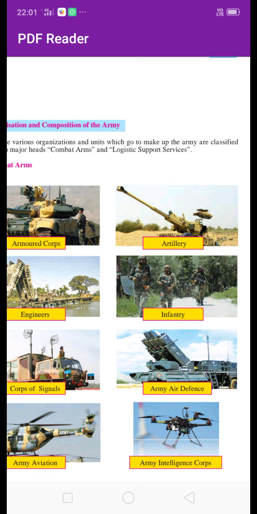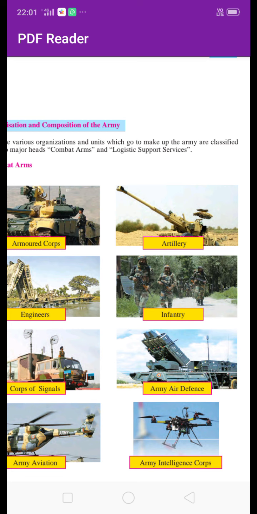Then next is army aviation. Aviation means the art and science of making flying aircraft. Flying aircraft that help the Indian Army. Here it is like a helicopter.